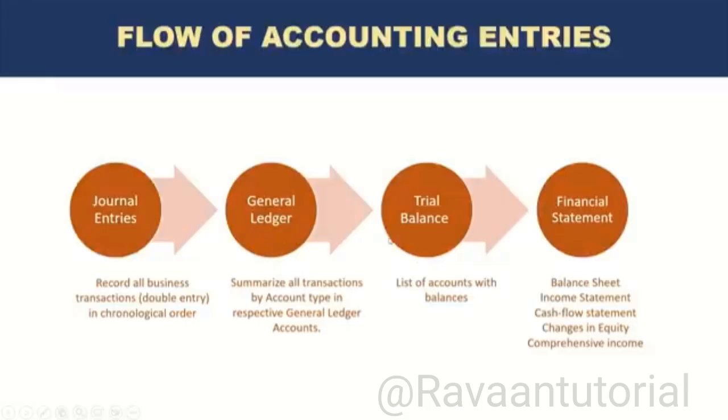So again, these are the 4 major activities these days with computerized systems. Of course, there are more steps involved. There has to be accounting reviews of all the entries. Sometimes you have to adjust the trial balance. Sometimes you have missing entries. But if you are using a computerized accounting system, a lot of those issues are already taken care of. All you need to do is start entering the entries in the accounting system. It will automatically be summarized into general ledger and trial balance. Some systems will also provide you the financial statements depending on the setup of the system. And even if the financial statements are not provided by the system, you know how to prepare the financial statements utilizing the